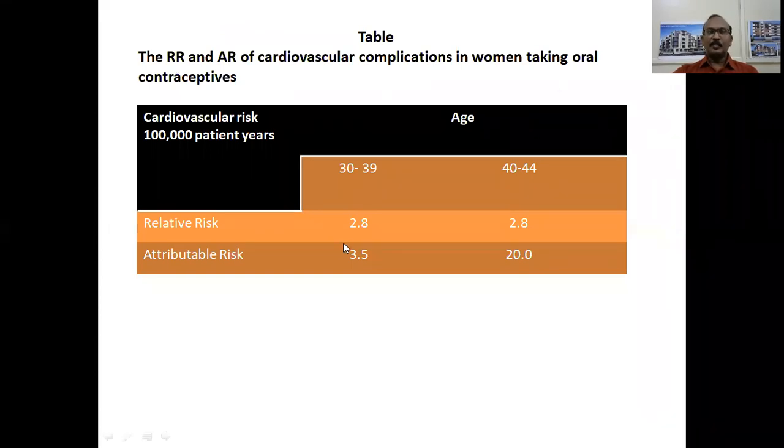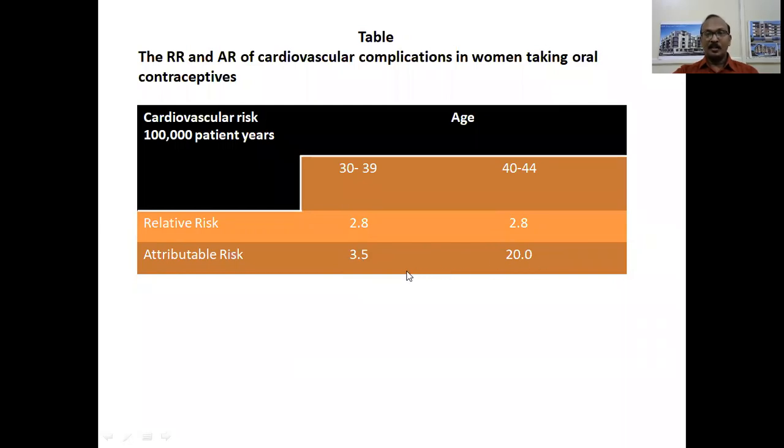The relative risk and attributable risk can be understood by the following example: the relative risk and attributable risk of cardiovascular complications in women taking oral contraceptives. If you look at the relative risk of women taking oral contraceptives, you find that for ages 30 to 39 it is 2.8, and for 40 to 44 it is 2.8. But if you look at the attributable risk in both these age groups, it is 3.5 in 30 to 39, and in 40 to 44, it is 20.